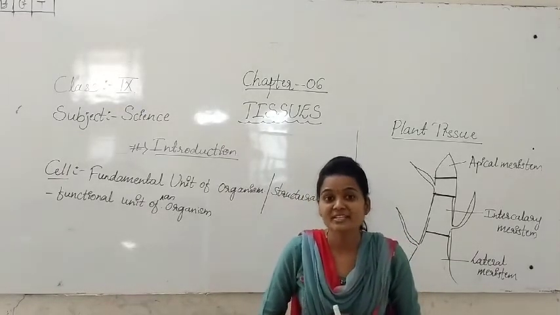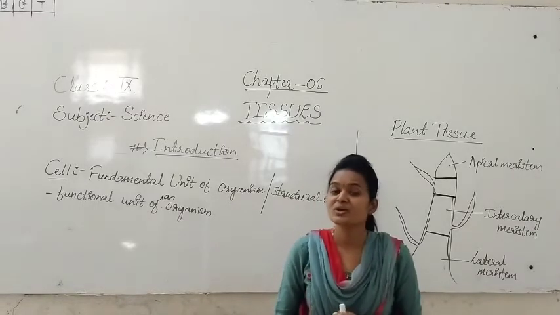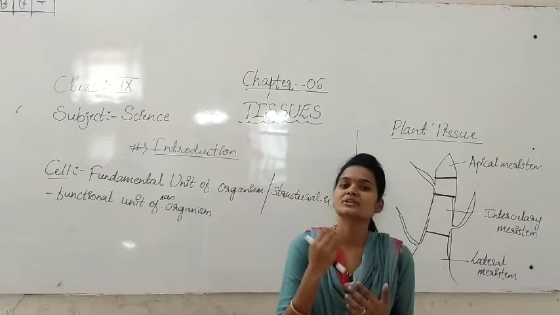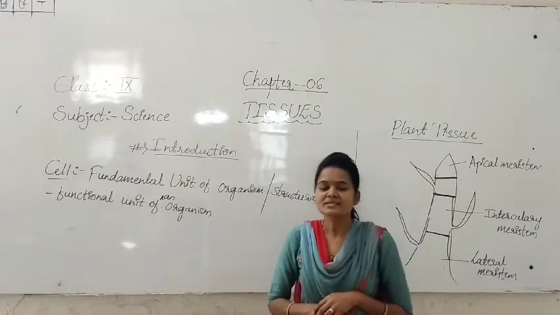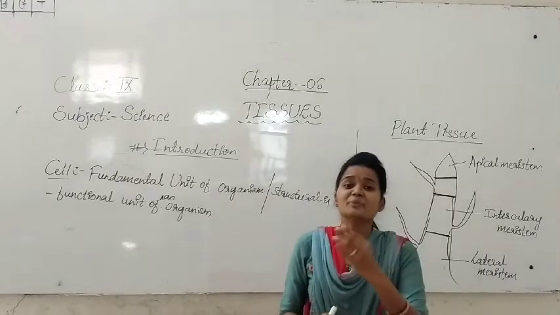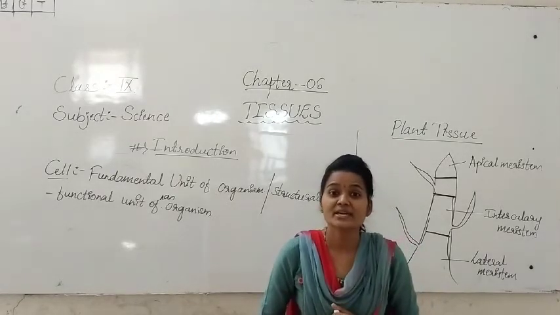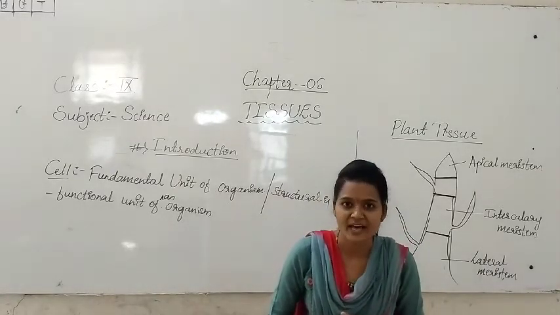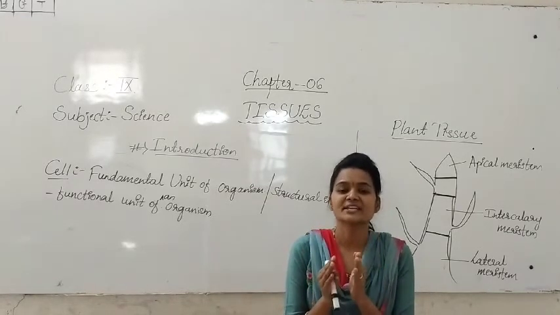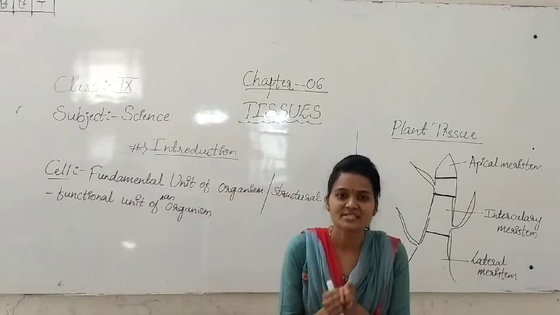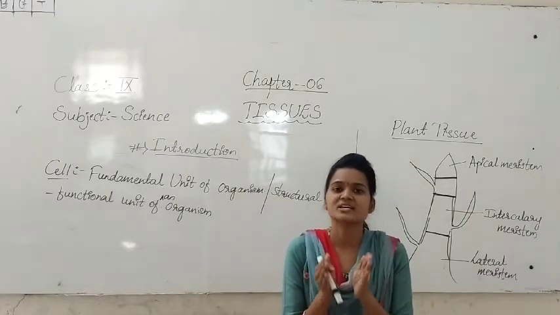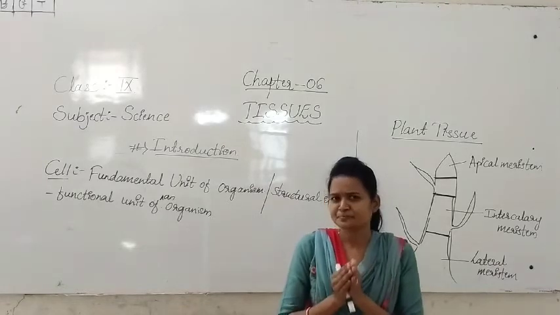Then what is meant by the tissue? And what are the examples for the tissue? What are the functions of the tissue? We will discuss today. See students, about cell we know now. So, what is meant by the tissue? Tissue is the group of cells. It is made up of a cluster of cells, a bundle of cells.